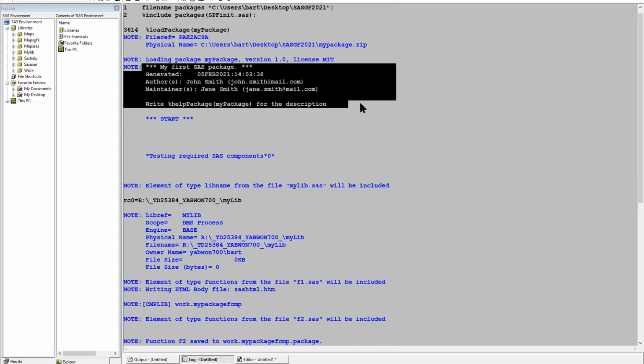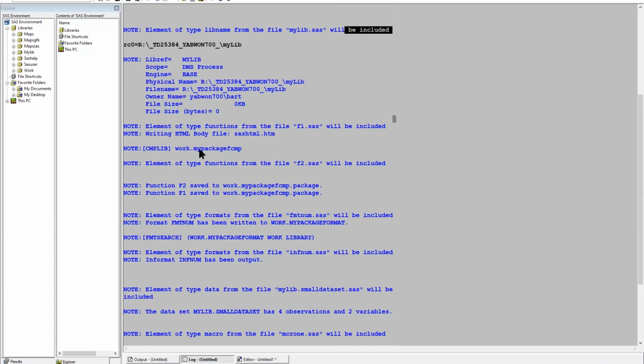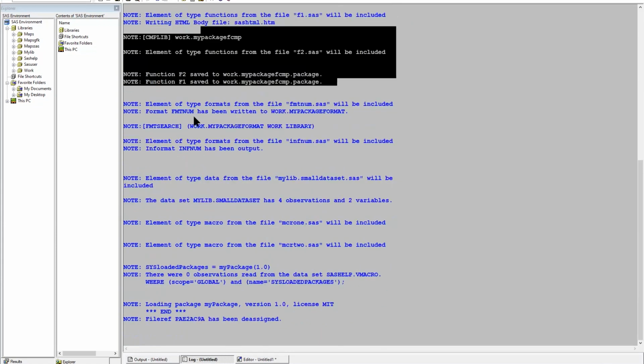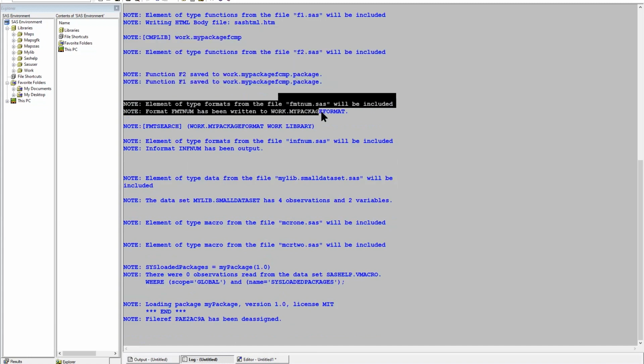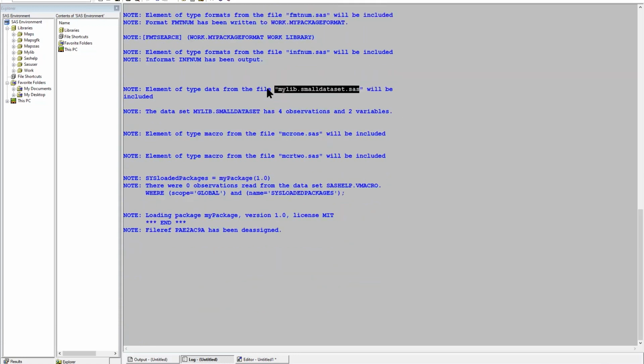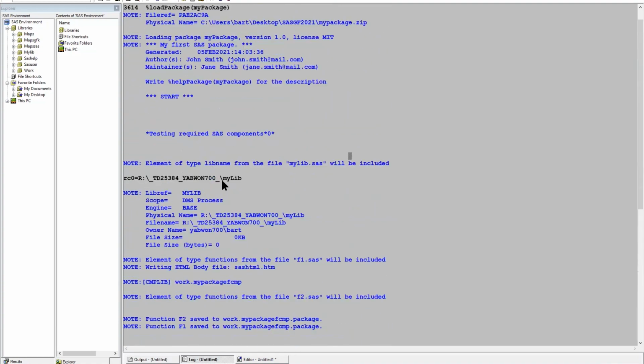We have the general information about the package, and the components of the package: the library, FCMP, so two functions, and the format. We created a small data set with 4 observations. We created macro 1 and macro 2. And as you can see, there is no information about this bigger data set, which is used as lazy data.